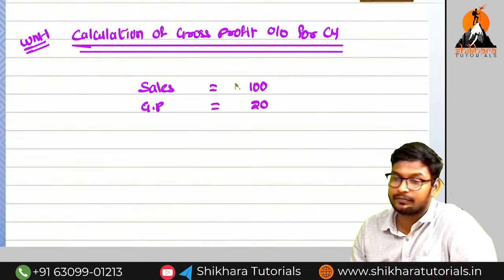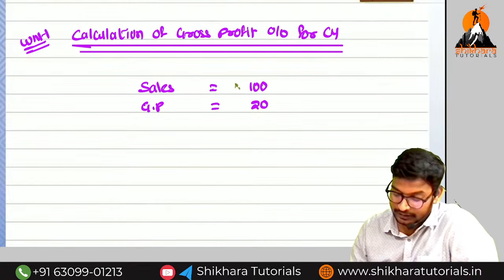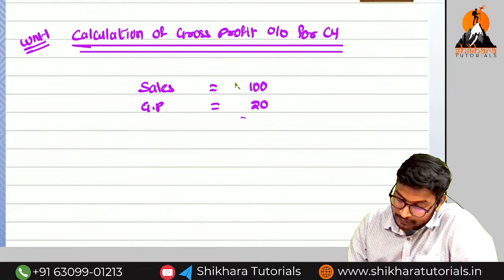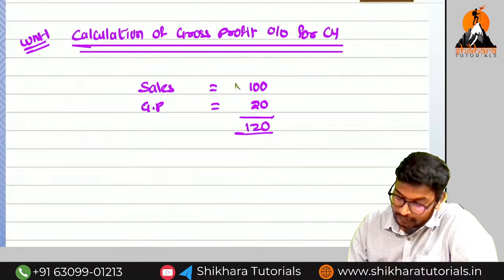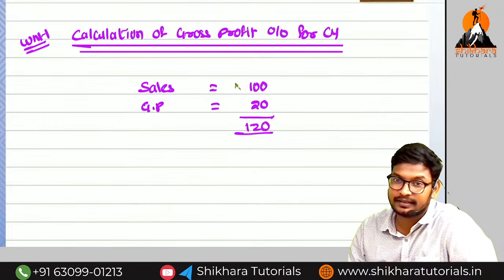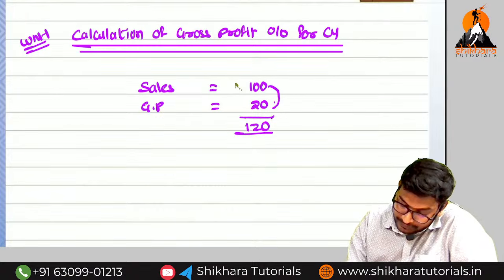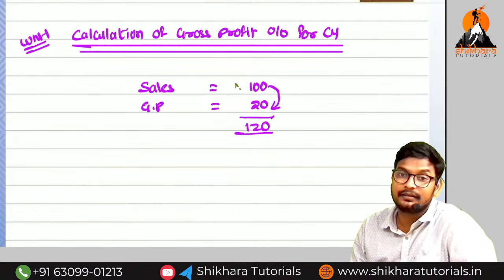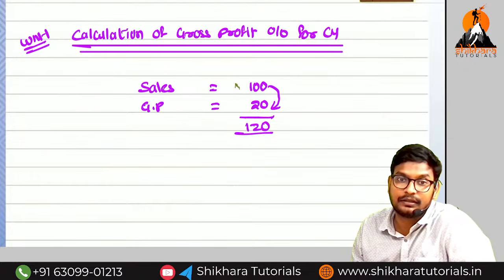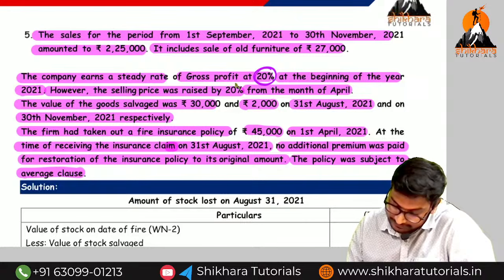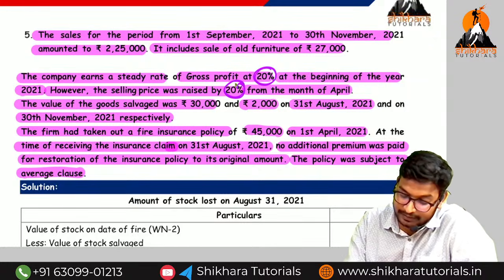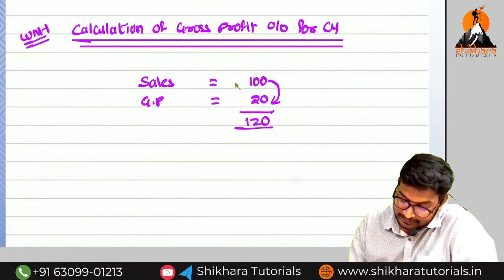Gross profit is 20. Then what is the total sales? 120. On this, 20 rupees is the gross profit, and again the selling price increases. How much is the increase? Sales increase by 20%. So can I write like this?